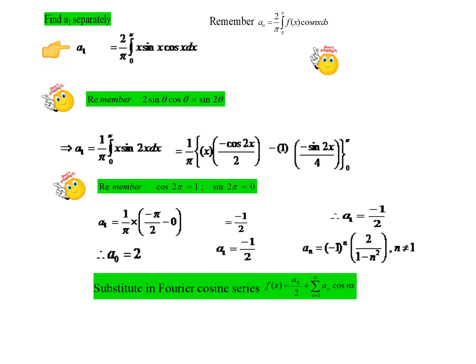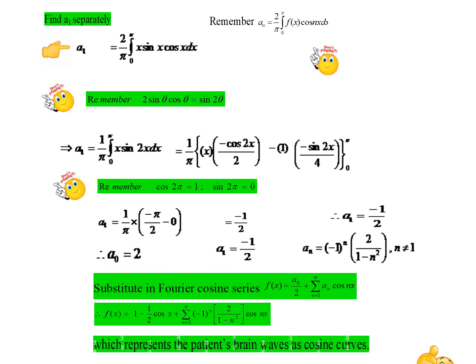And here one specific thing we need to do: we have to separate the a_1 term outside. So from the summation, when we push out the first term a_1 cos x, we will have a_1 cos x separately coming out. In the place of a_1, when we substitute minus half, we have minus half into cos x plus, now, the summation of a_n cos nx, but it should start from 2, so 2 to infinity.